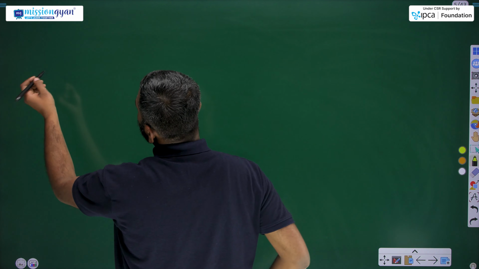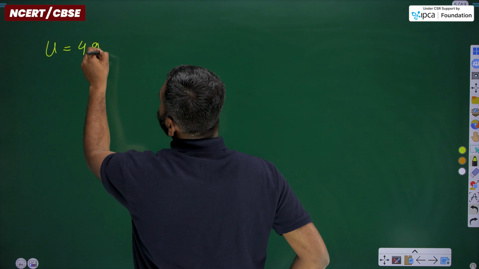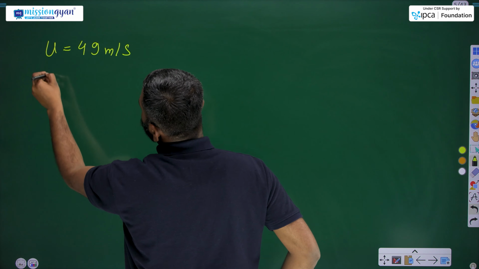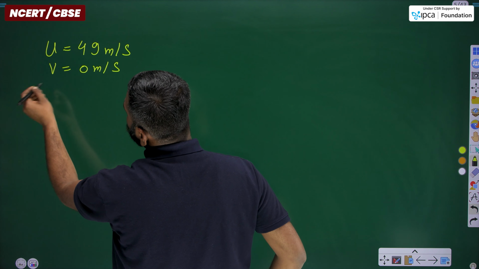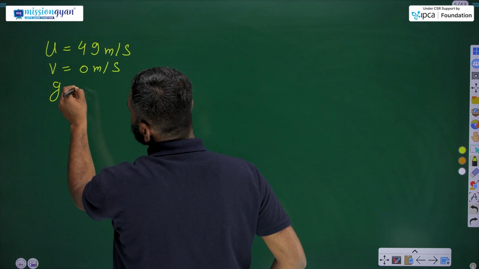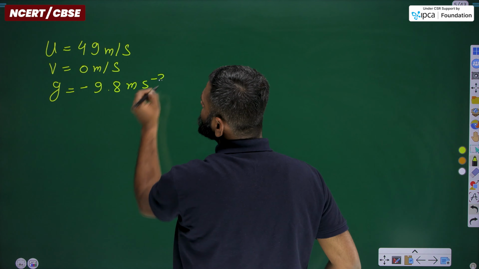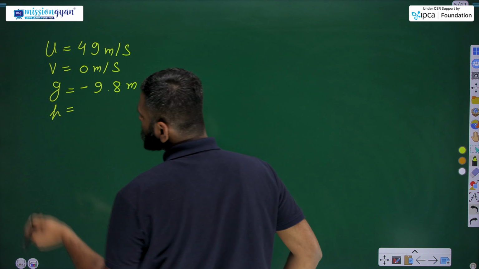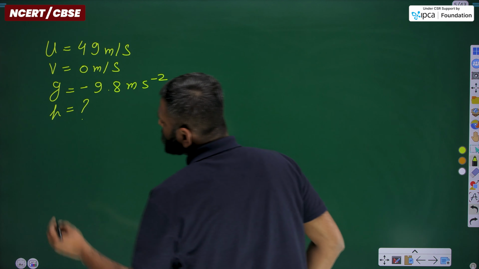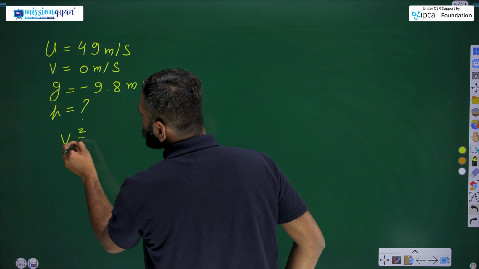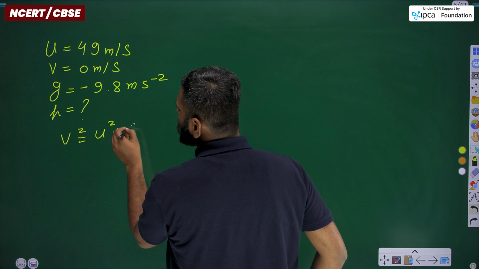So we have u that is 49 meter per second, v is 0 meter per second, g that is minus 9.8 meter per second square, and h here that we need to find. By applying the third equation of motion, we get the formula v square equals u square plus 2gh.